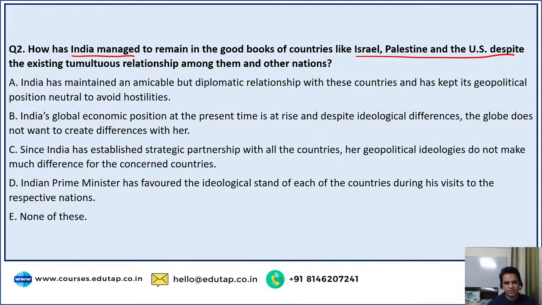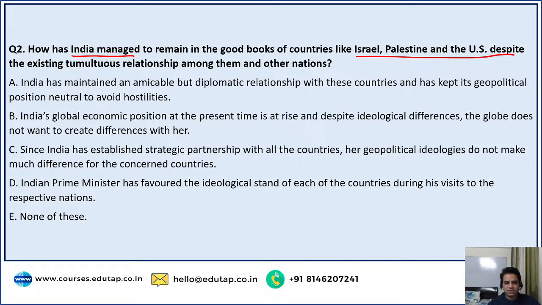How has India managed to remain in the good books of countries like Israel, Palestine, and the US despite the existing tumultuous relationship between them and other nations? So let's read out the options. Option A: India has maintained an amicable but diplomatic relationship with these countries and has kept its geopolitical position neutral to avoid hostilities. Option B: India's global economic position at the present time is on the rise, and despite ideological differences, the globe does not want to create differences with her.